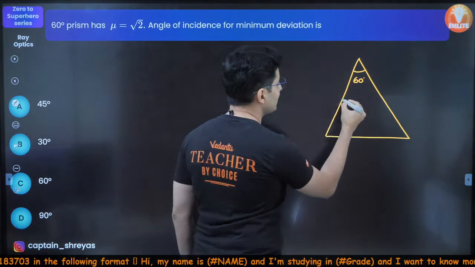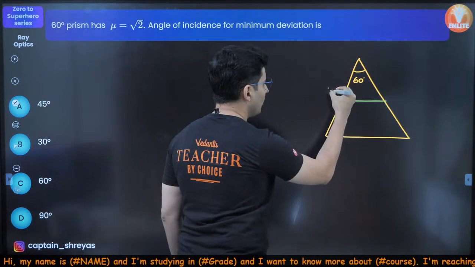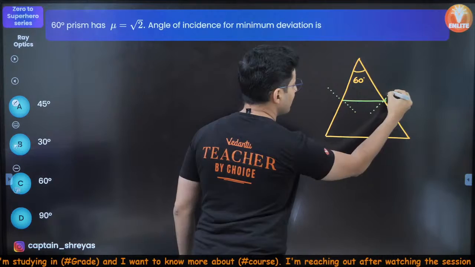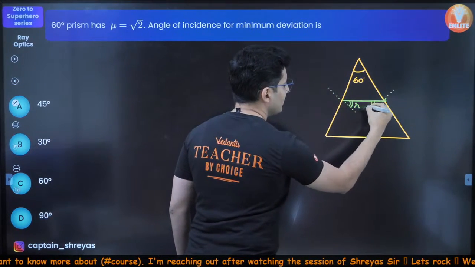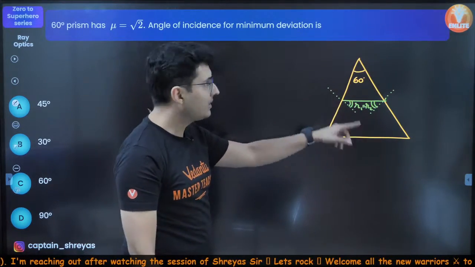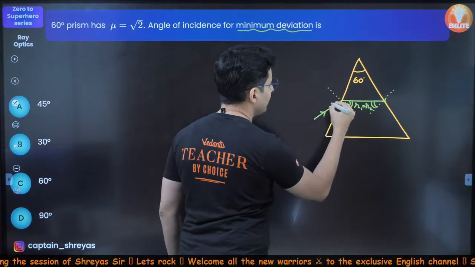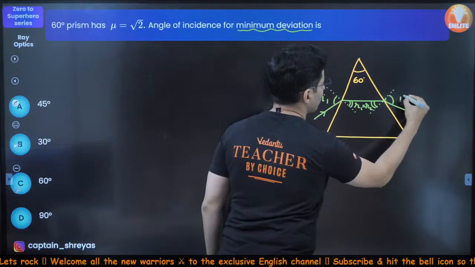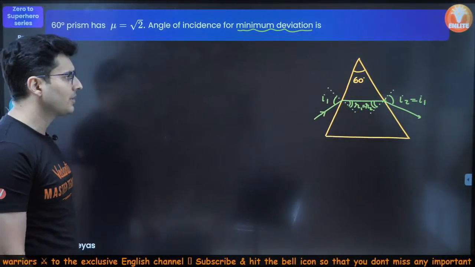Minimum deviation, that means the ray is parallel to the base inside the prism. Let me also draw a normal to the face, over here as well as here. Remember, this angle and this angle both are equal. This is R1, this is R2, because it's parallel to the base for minimum deviation. This is how the ray enters in. This is your I1 and this is your I2. And remember, I2 is also equal to I1 because it is again minimum deviation.